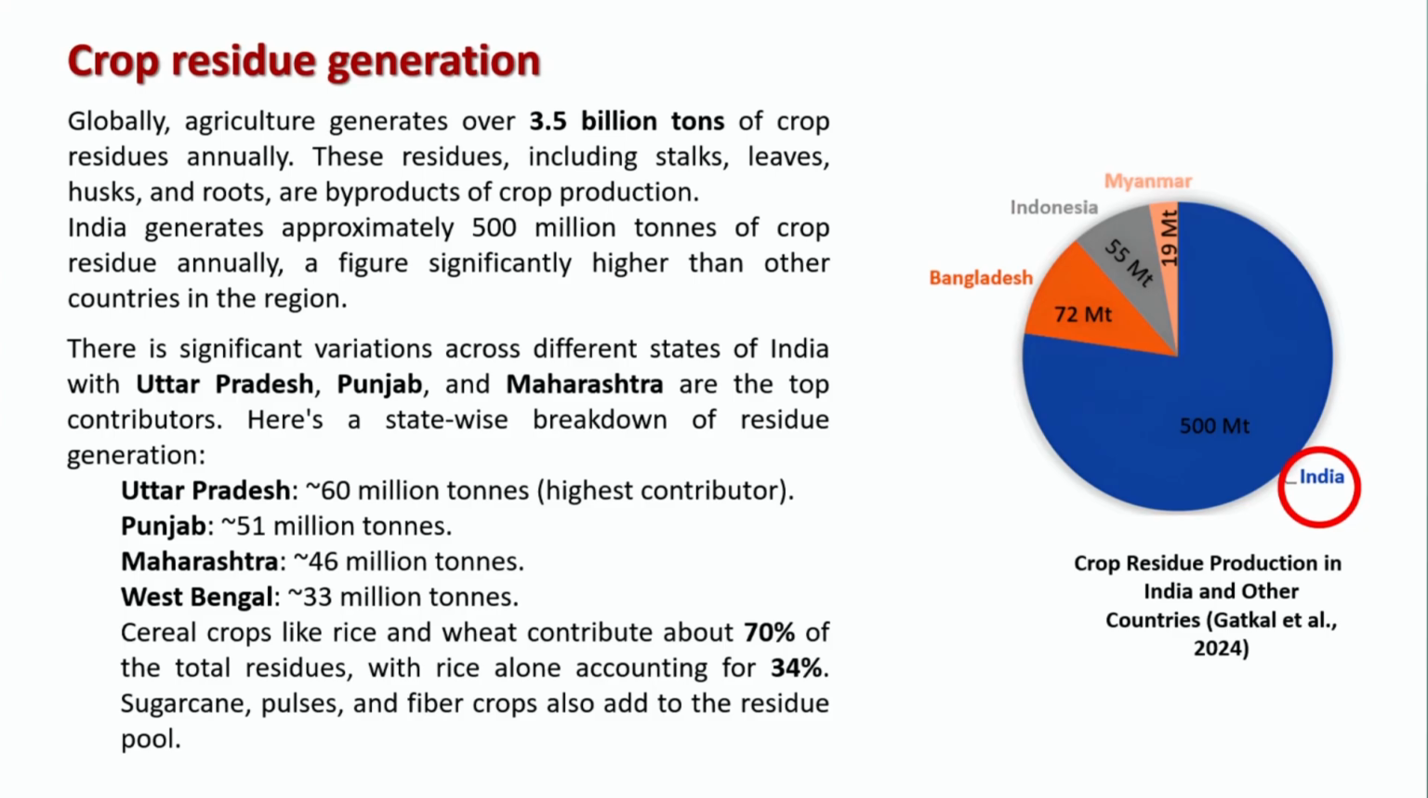They are also producing a huge amount of these crop residues. If it is Uttar Pradesh, it is almost 60 million tons. It is the highest contributor, right? Followed by Punjab, which is almost 51 million tons, Maharashtra 46 million tons, and West Bengal almost 33 million tons. And as I was mentioning, once you see the diversity in different states, it